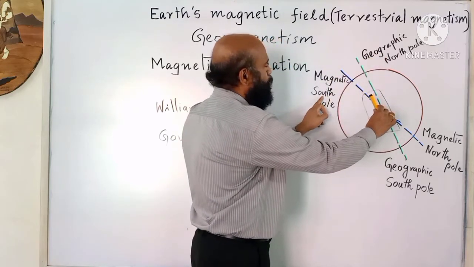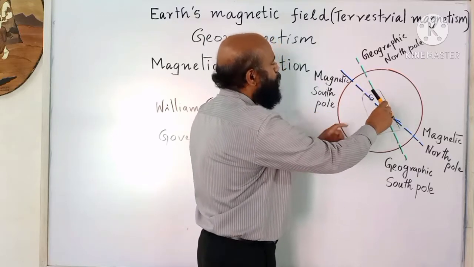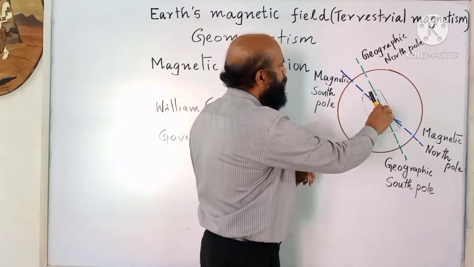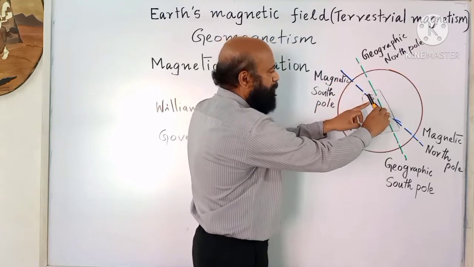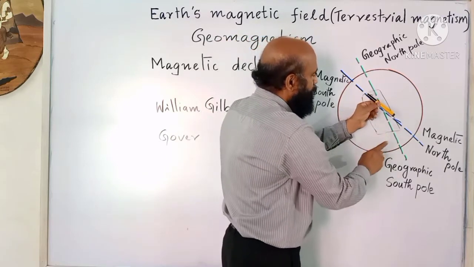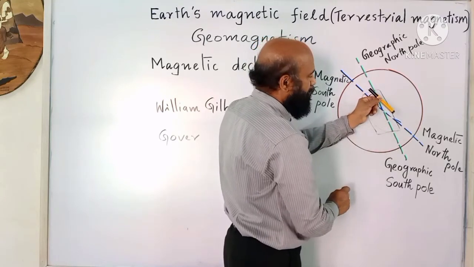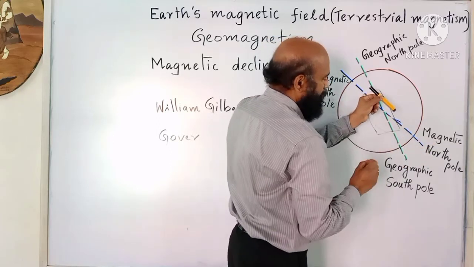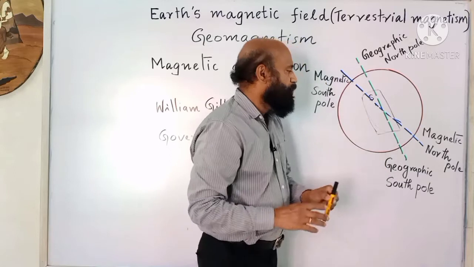This magnetic south pole of the Earth's bar magnet will attract the north pole of the freely suspended bar magnet. So the north pole will be attracted towards the north because the magnetic south pole is attracting the north pole of the freely suspended bar magnet. Similarly, the south pole of the freely suspended bar magnet is attracted by the magnetic north pole of the Earth's bar magnet. So that is why the south pole is pointing towards the geographic south.